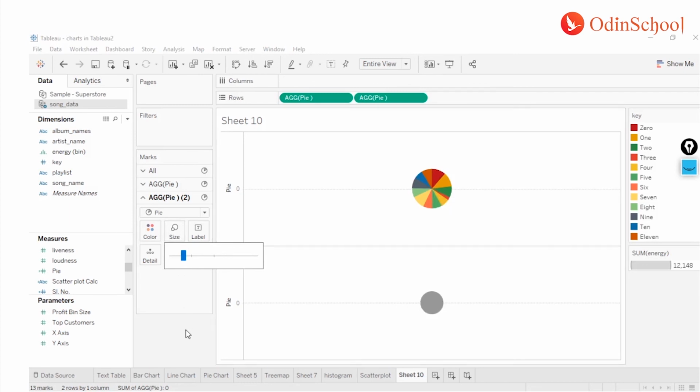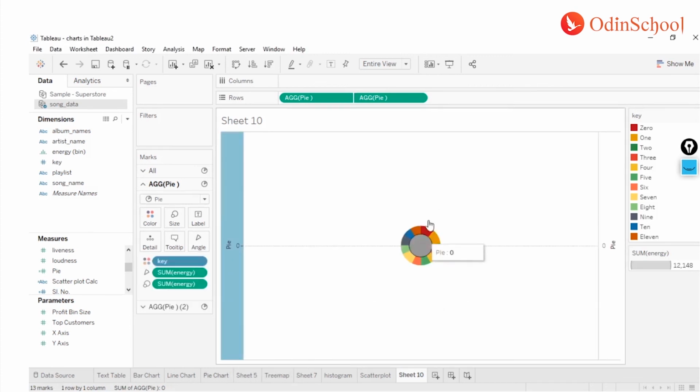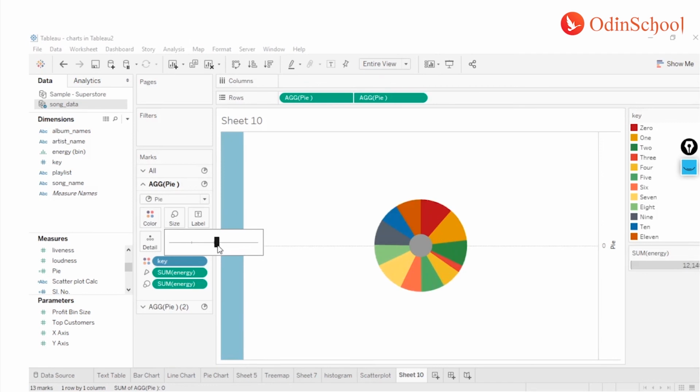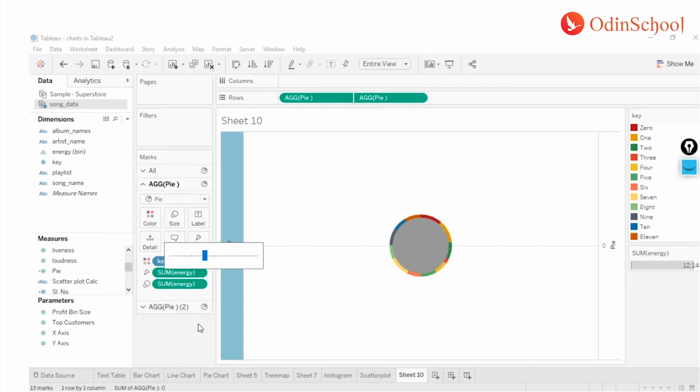And the next thing that I'm going to do is make it the color of the background, but before that let me right click on my second axis and hit the dual axis button. You see what happened? Now the values are overlapping, so let me increase the first one, so you can understand it much better, right?